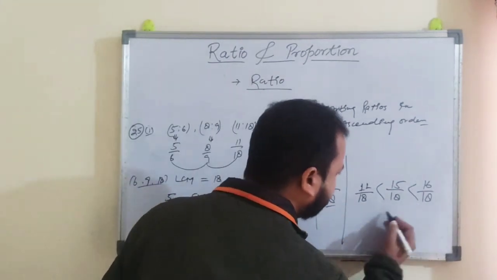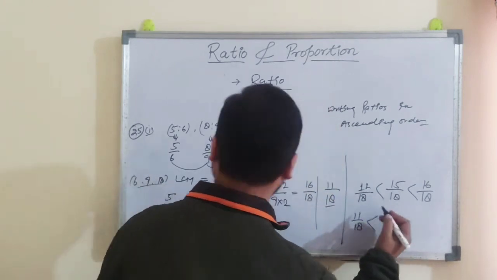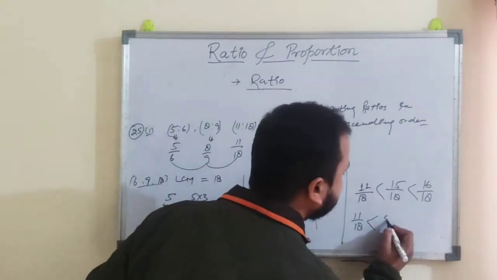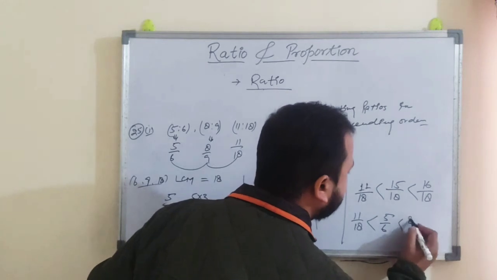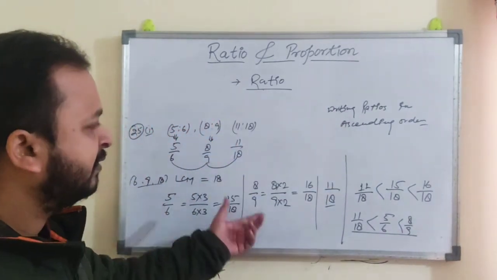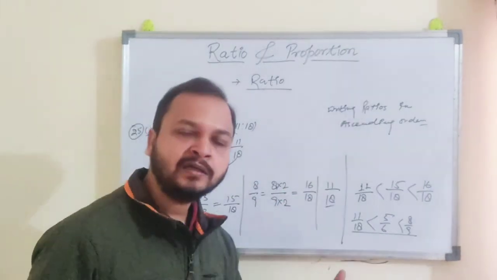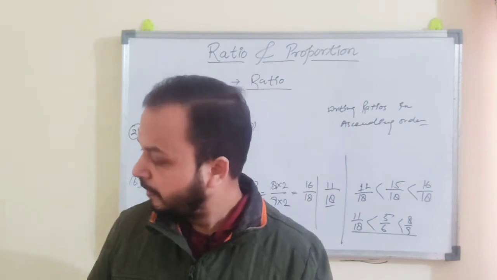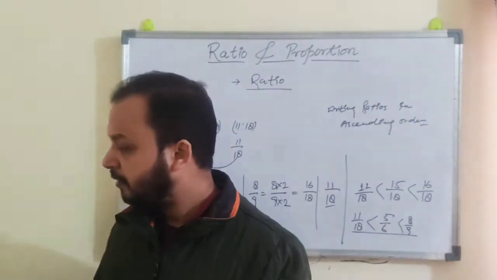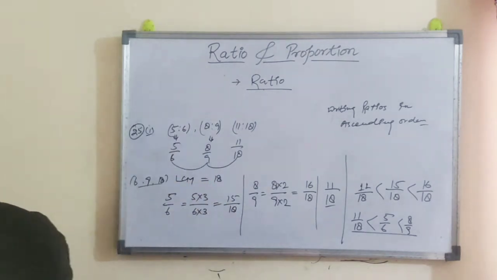So 11/18, then earlier 15/18, that is 5/6, and this one was 8/9. So this is the way to write the given ratios in ascending order. This way you have to solve these questions. Now come to different questions.